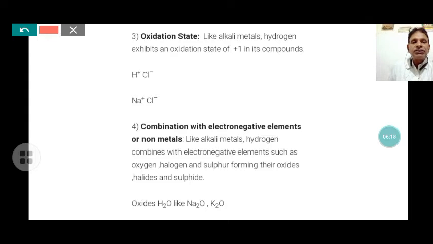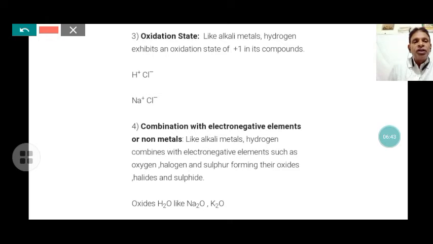That's why in HCl, hydrogen is H+ and chlorine is -1. So the oxidation state of hydrogen is +1. Now, sodium chloride is also like that: the oxidation state of sodium is +1. Like that, the oxidation state of sodium and the oxidation state of hydrogen are both the same, +1. That is the resemblance of the oxidation state of hydrogen with the alkali metals.